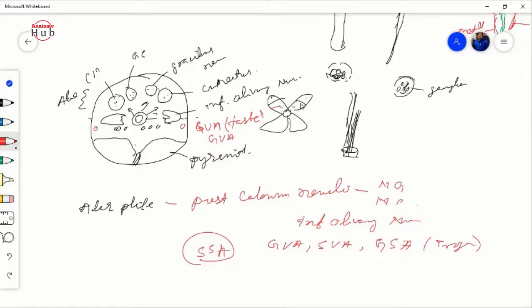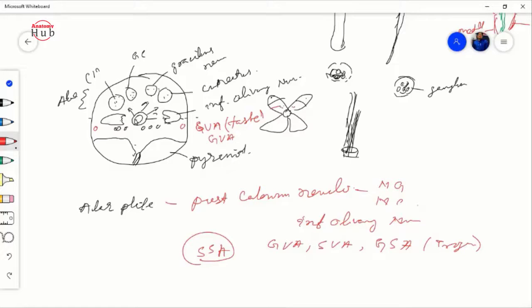When a piece of gray matter is fragmented by the white matter and surrounded by it, then that will be known as your nucleus. That's why this alar plate is now known as the various nuclei. These nuclei are one column, that is your posterior column nuclei, known as your nucleus gracilis and nucleus cuneatus.